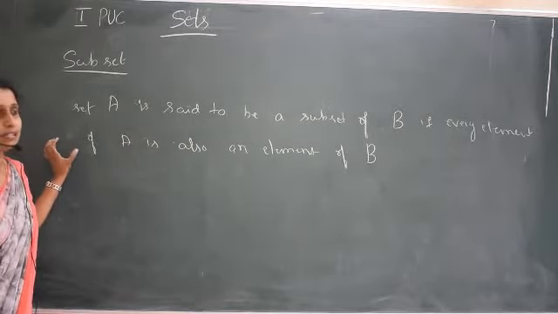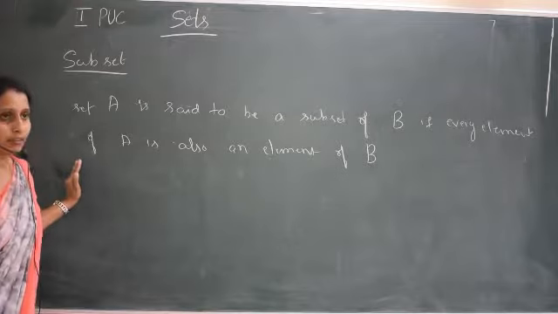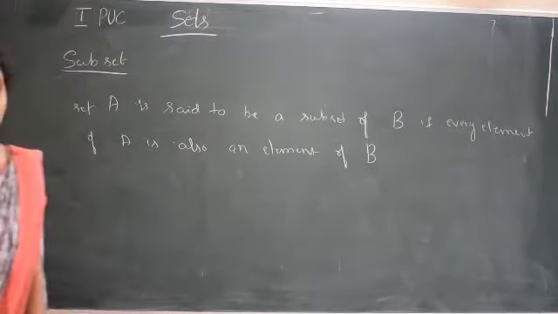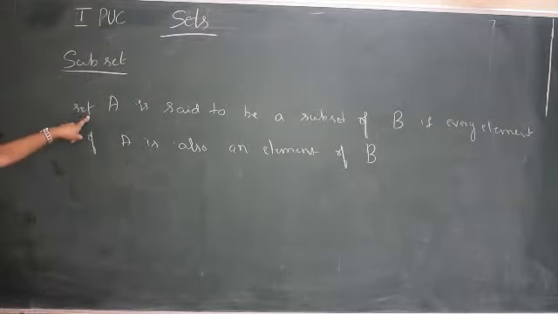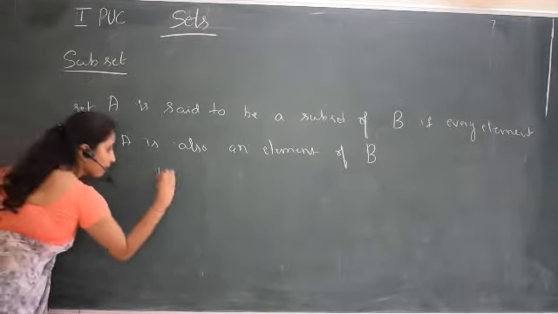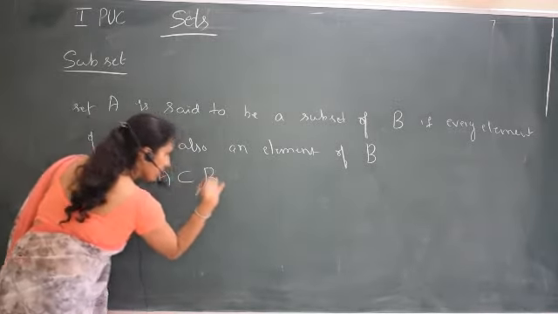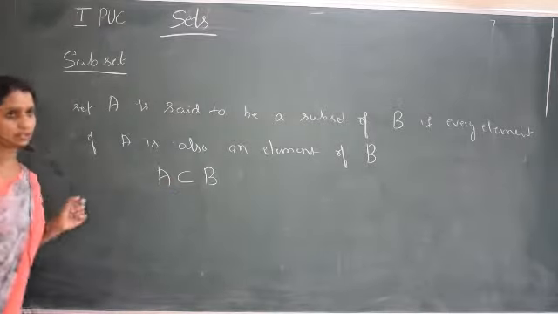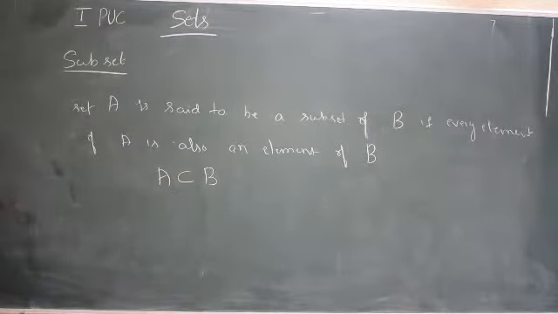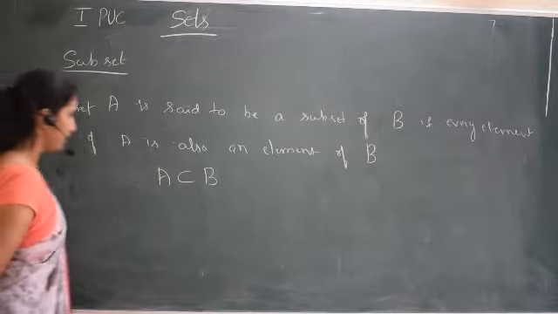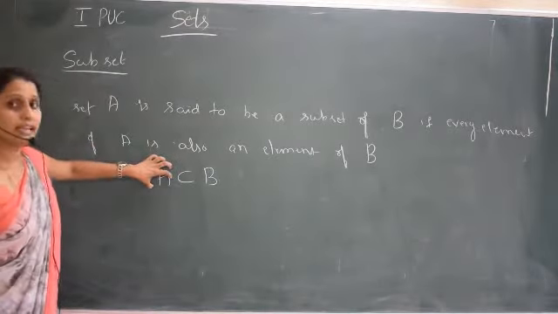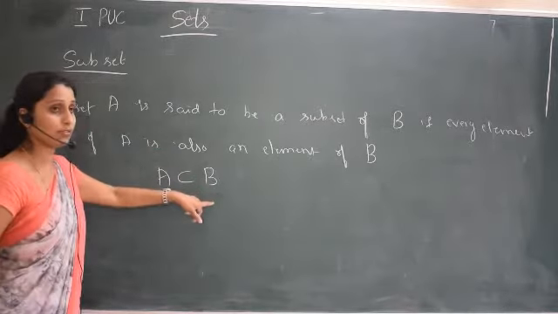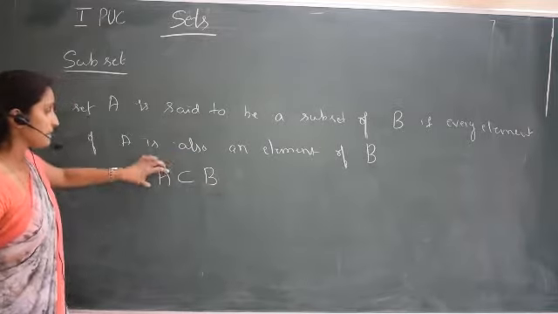If I consider one set A, and every element of A is also an element of B, then A is called a subset of B. If A is a subset of B, then we denote this by A ⊆ B. This is the symbol used to write subset. So A is a subset of B means all the elements of A are also elements of B. We call A a subset of B, not B a subset of A.